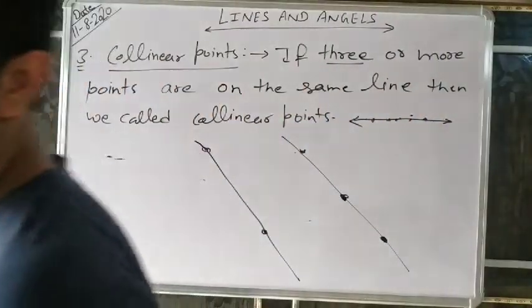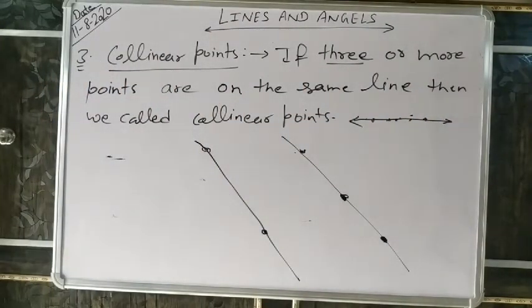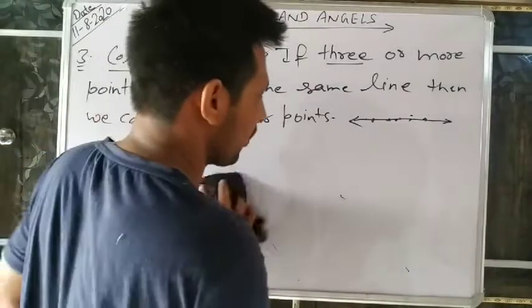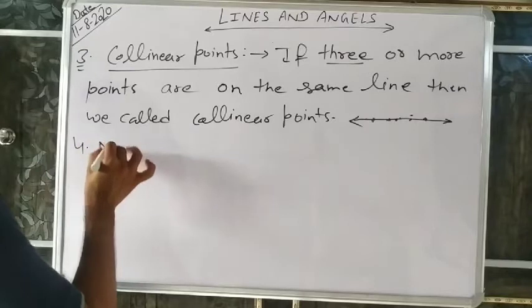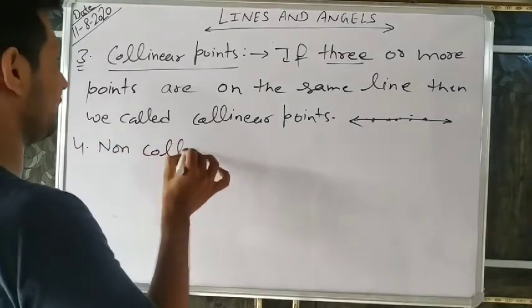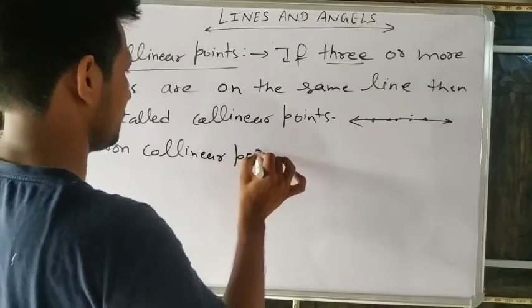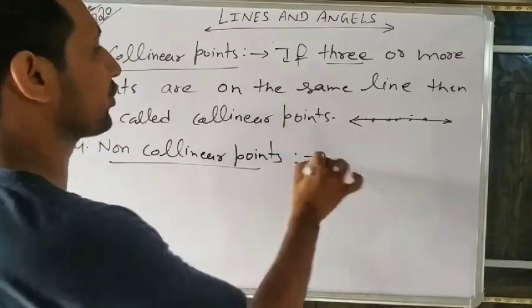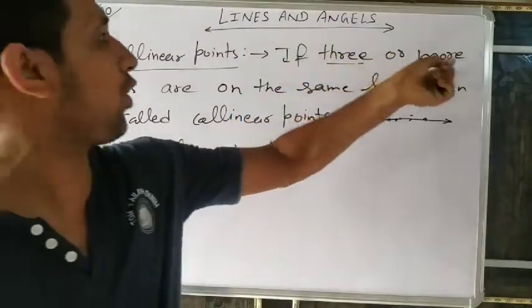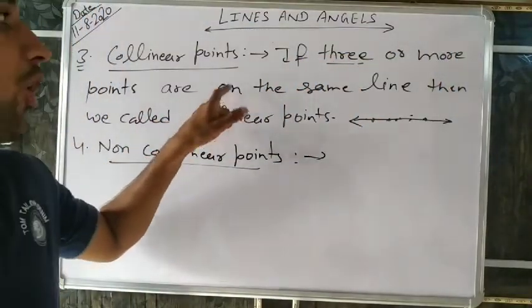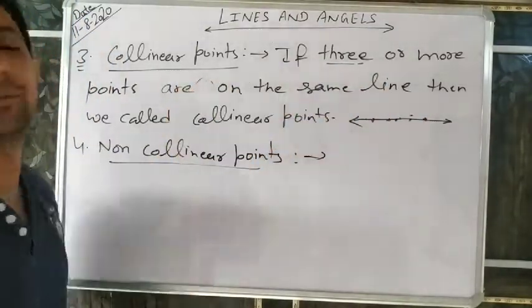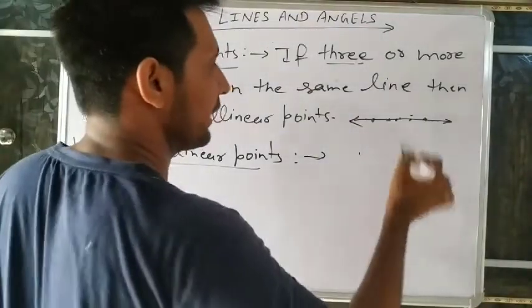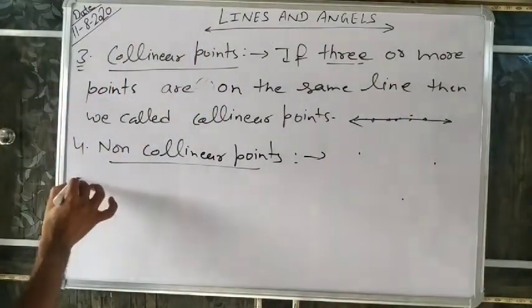Understand? And non-collinear, if they are not in the same line, they are called non-collinear. So the opposite of this you can write yourself. Fourth point, non-collinear points. Write yourself what non-collinear points are. Only write if three or more points are not on the same line. We use only the word 'not' here: not on the same line is called non-collinear. For example, 1, 2, 3 are non-collinear points.